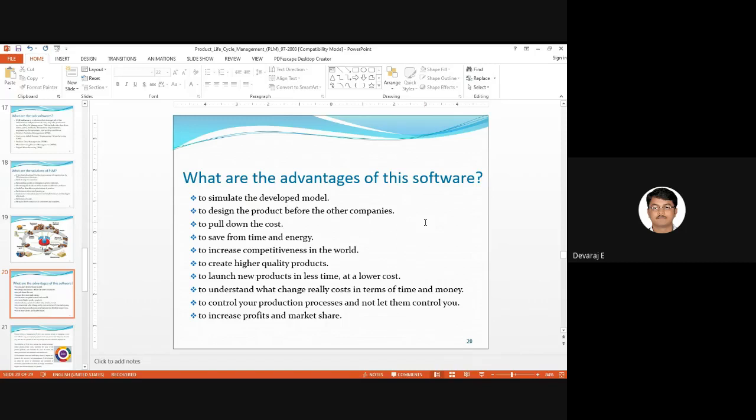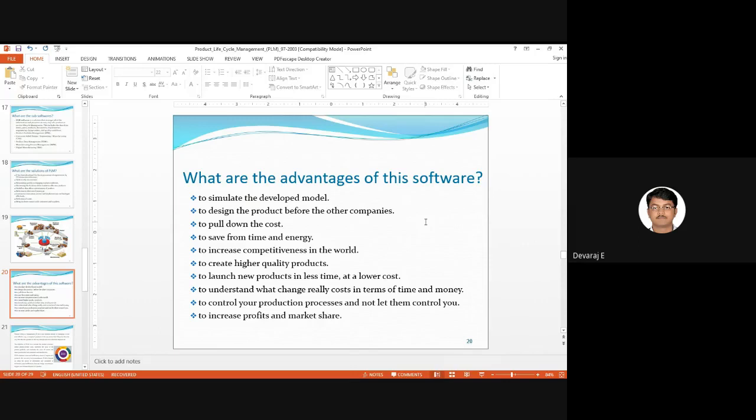This is why we should do the analysis before the manufacturing: to check whether the material is safe for this load, for the force applied on the object. For that purpose we should check. That is called simulating the developed model. We can develop a model in software and check whether this material is safe or not. Then the second point: to design the product before the other companies.